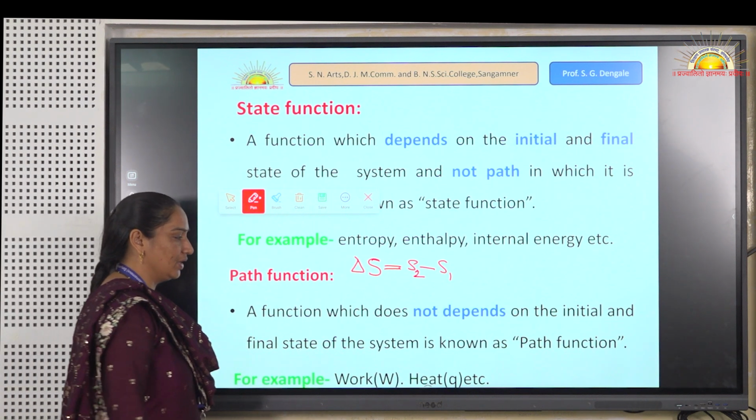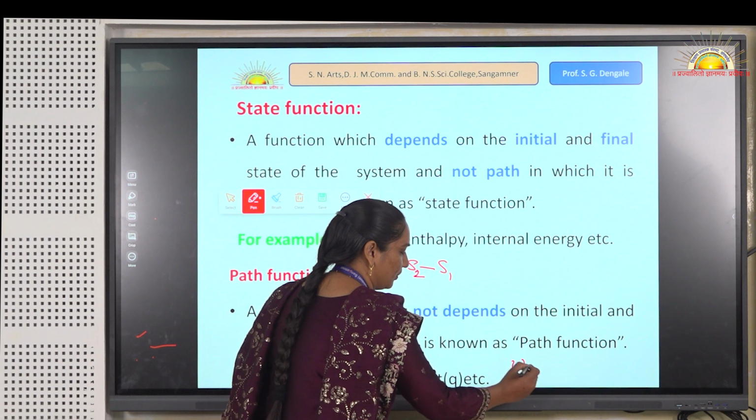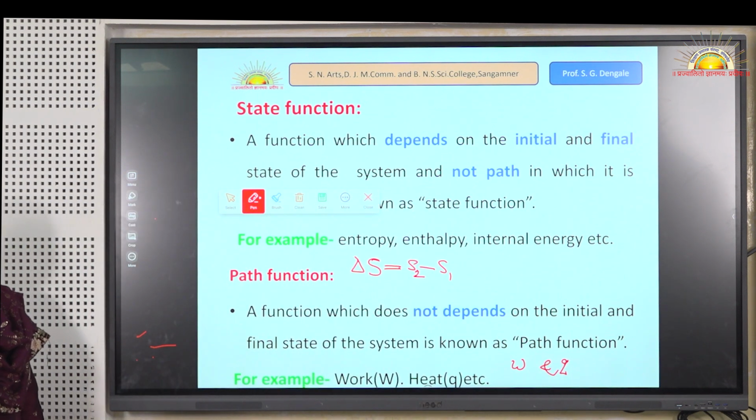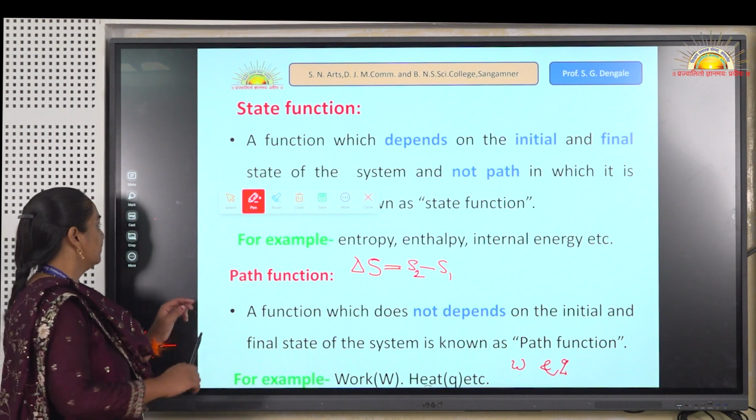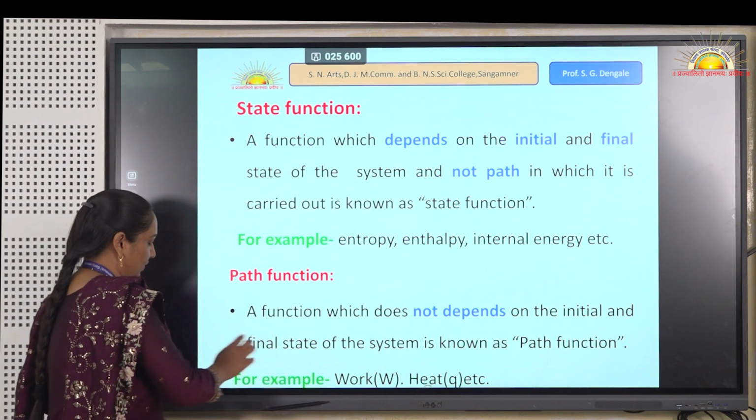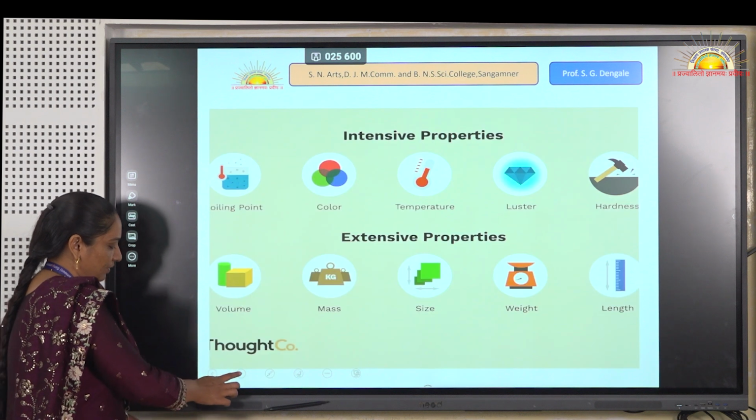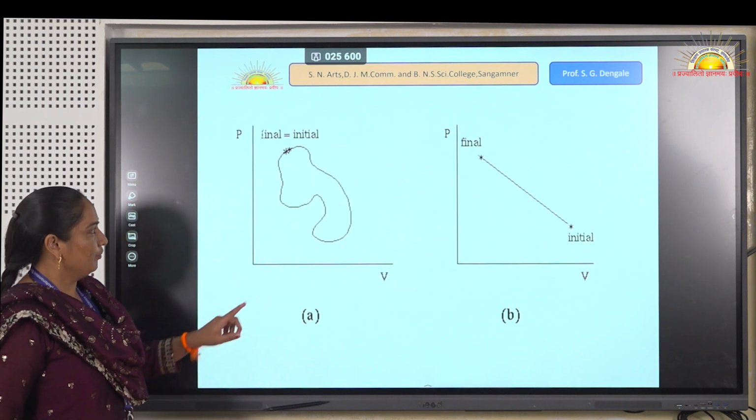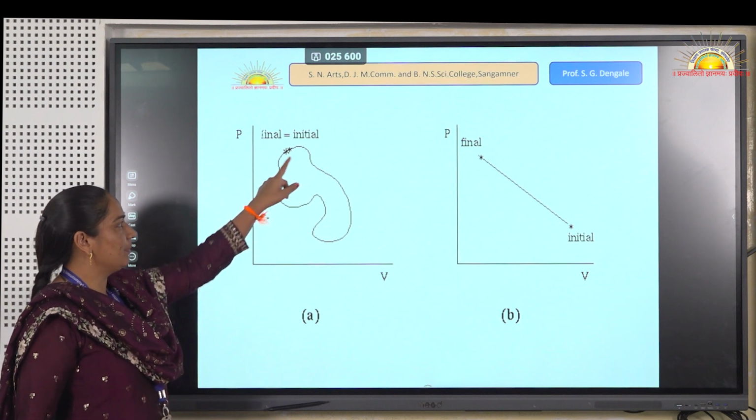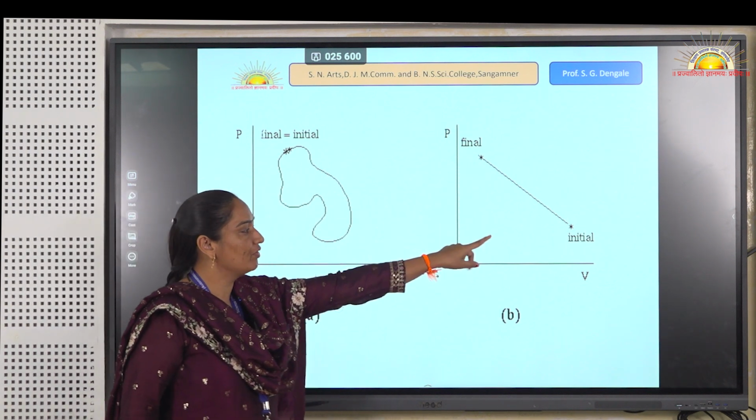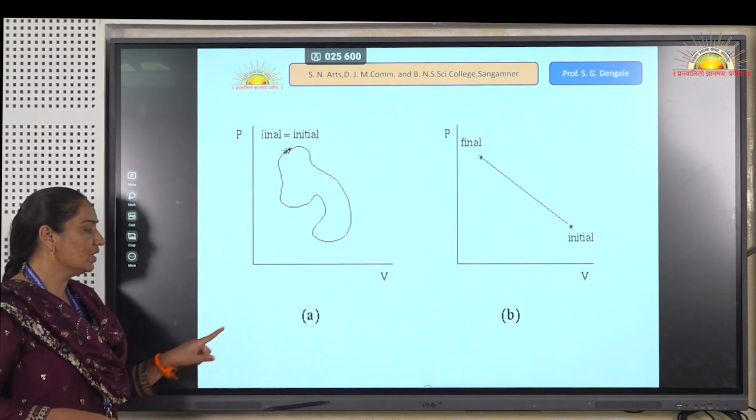While in path functions, the work W and Q, the heat, these two are path functions only. These are path functions, meaning they depend upon the path of the system, and this is a state function, which depends only on the final and initial state of the system.